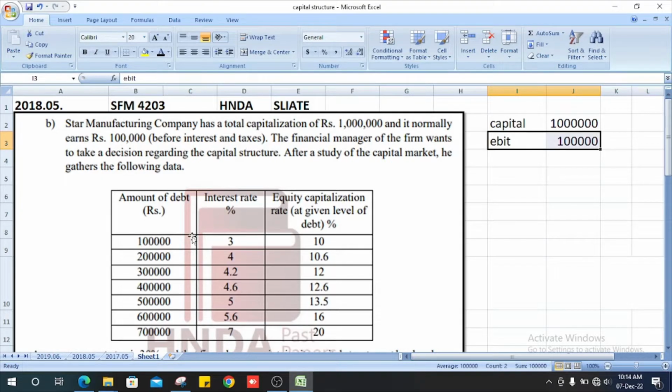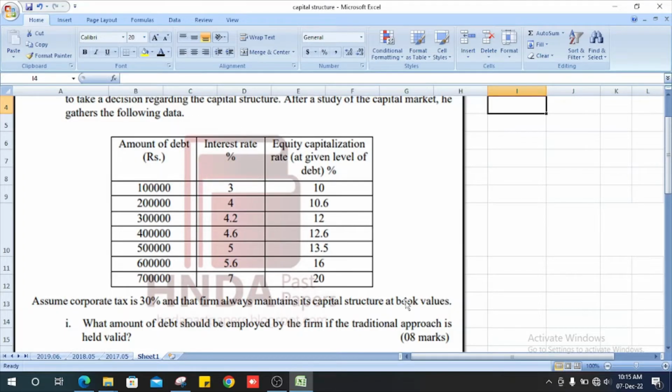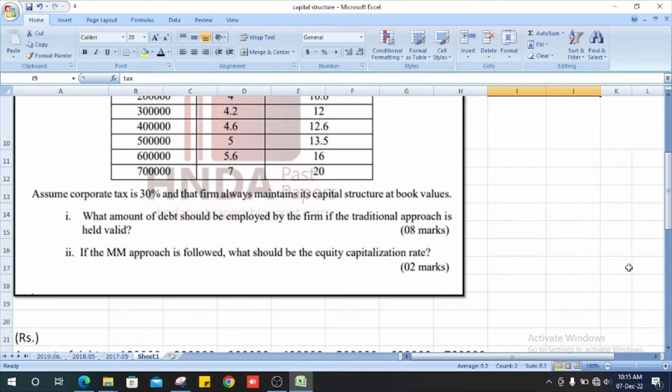They give us the table: amount of debt, interest rate in percentage, and equity capitalization rate at given levels of debt. Assuming corporate tax is 30%, and that the firm always maintains its capital structure at book values. They ask what amount of debt should be employed by the firm if the traditional approach is held valid.